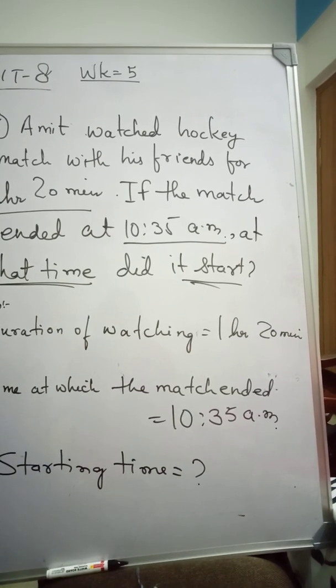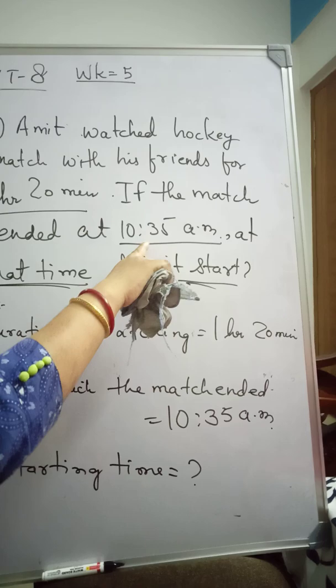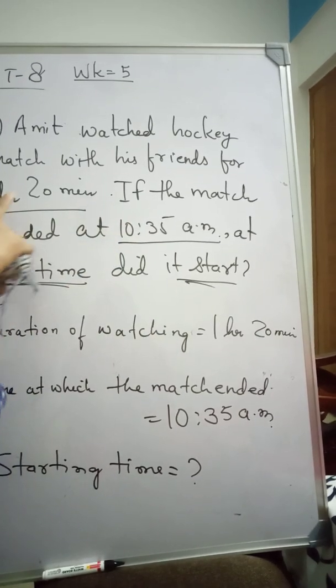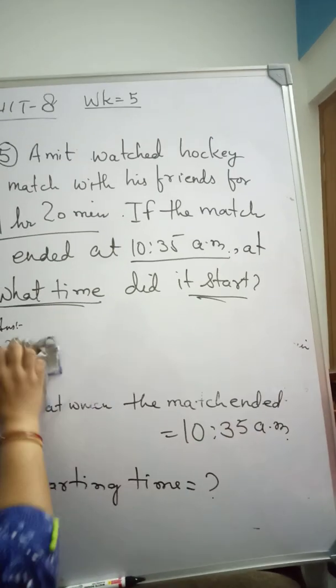So what we will do, we have to subtract this duration from this ending time.